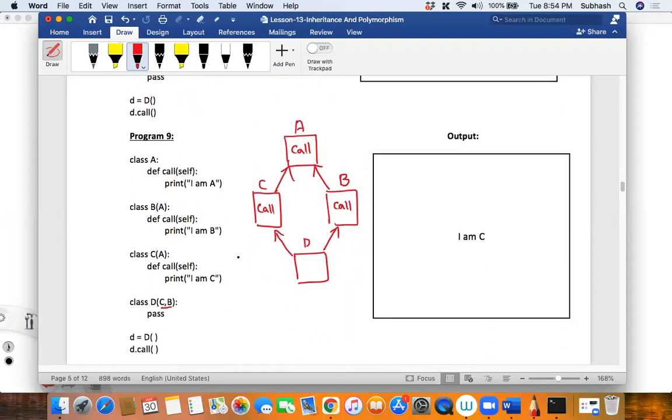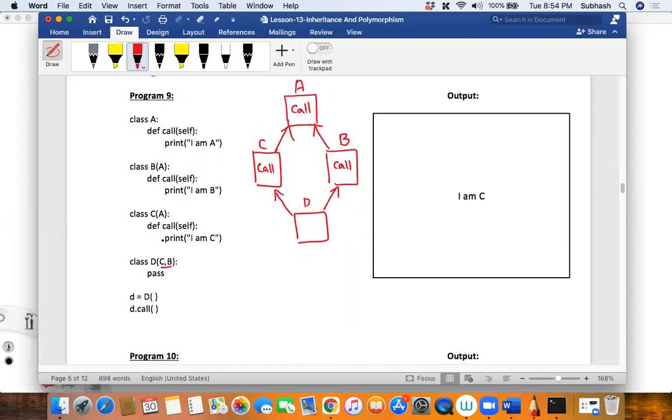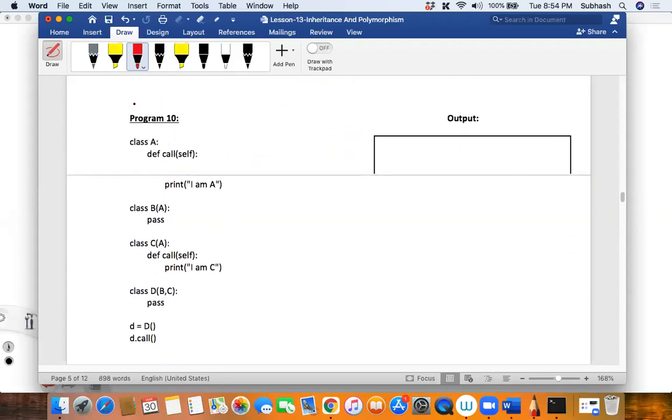Okay, next, if you come to the program 9, what is there? You have C comma B. Did you notice that? You have C comma B. So that is the reason I put C on the left hand side and B on the right hand side. And now it calls the method call belonging to the C class. And that is why it says I am C. Is that clear, Surendra? Okay. So now coming to the 10th one.